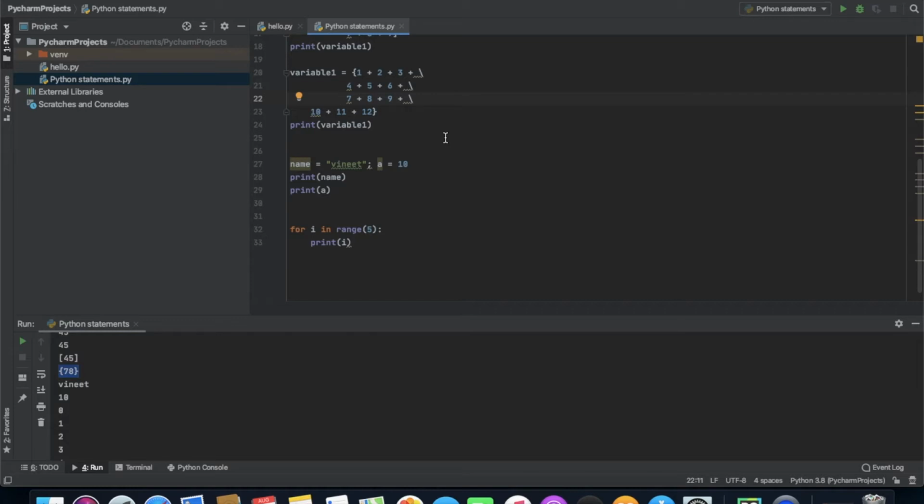We can ignore indentation in line continuation, but it is a great idea to always follow indentation rules. If we are using four spaces of indentation, then we can use the same indentation approach in every line, because it makes our code more readable.